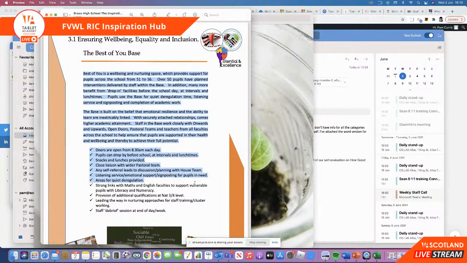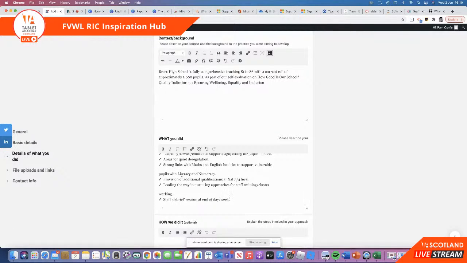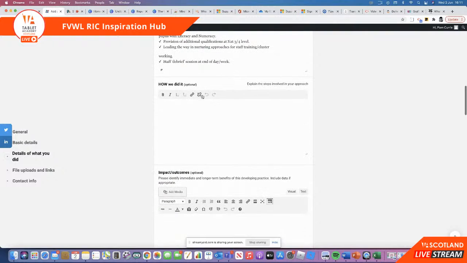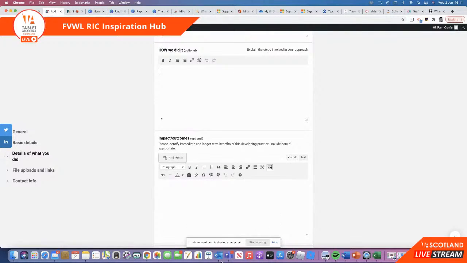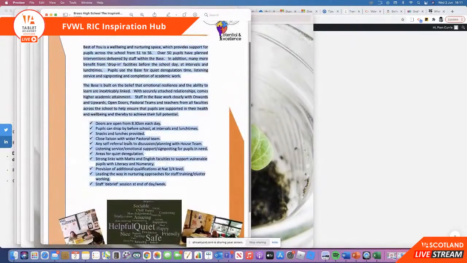So here we've got the kind of context and background. This is just coming from a document. So I'm just going to put that into what they did. And then the next section we've got to fill in is how we did it. So this is really looking for steps taken in the specific approach that was taken here. So again, we're just going to take a bit of this one.